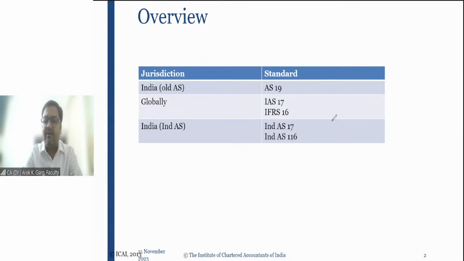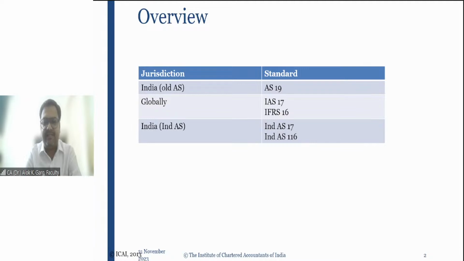These companies are applying AS 19. AS 19 still holds good because it's an accounting standard. Sir, what about globally? What about outside India? Outside India, IAS 17 was applicable up to 31st December 2018. From 1st January 2019, IFRS 16 is applicable.